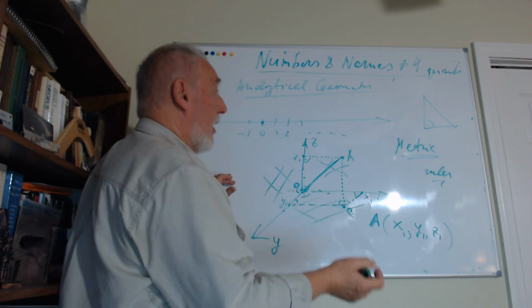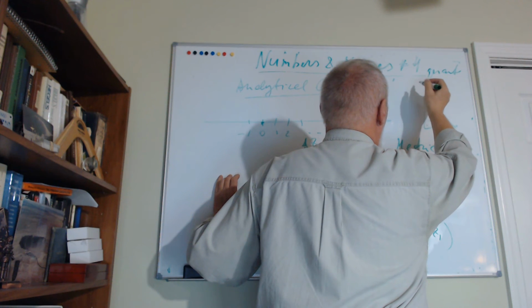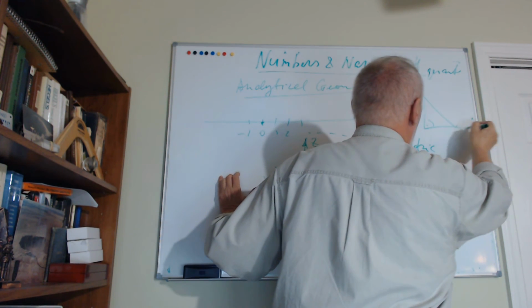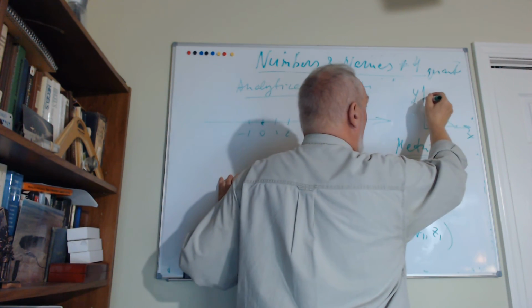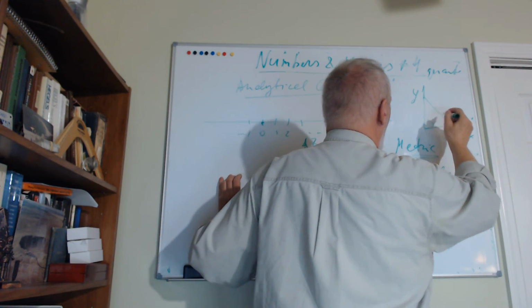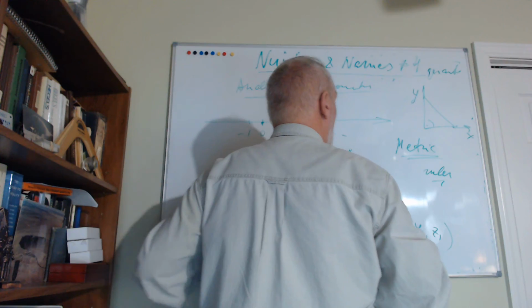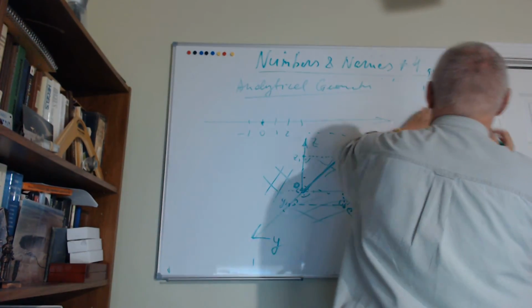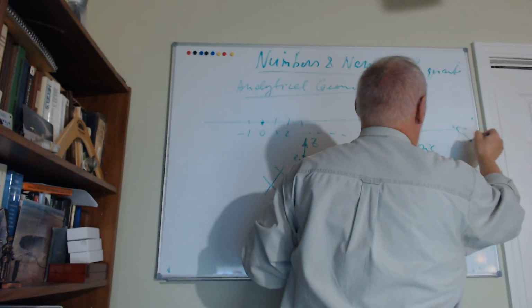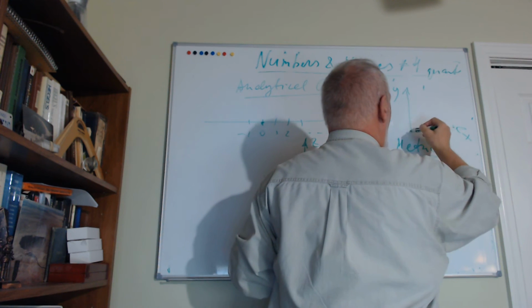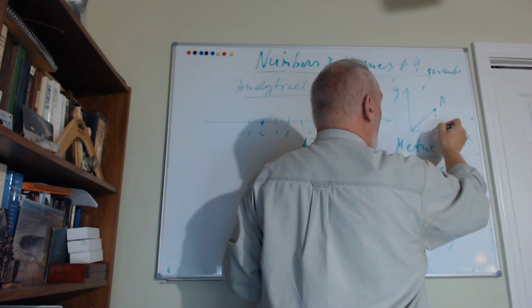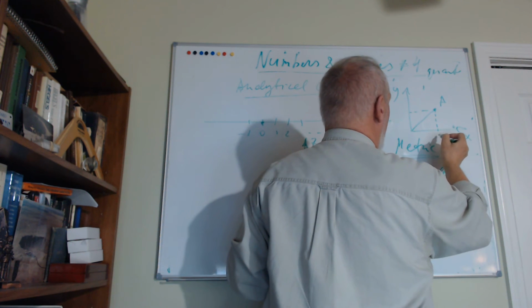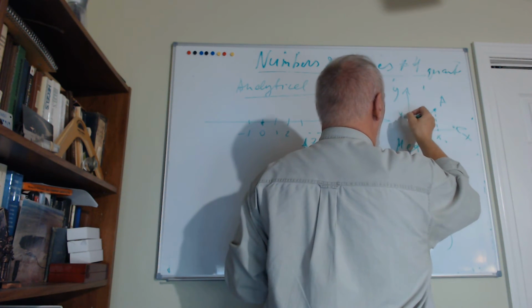If you are in the plane, you have, for example, y and x, and a triangle. You have a certain point A, and the coordinates are this, so this is x1 and this is y1.